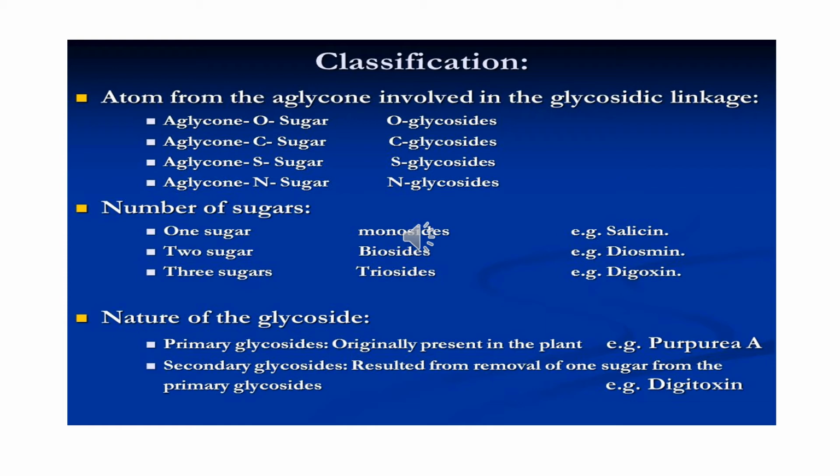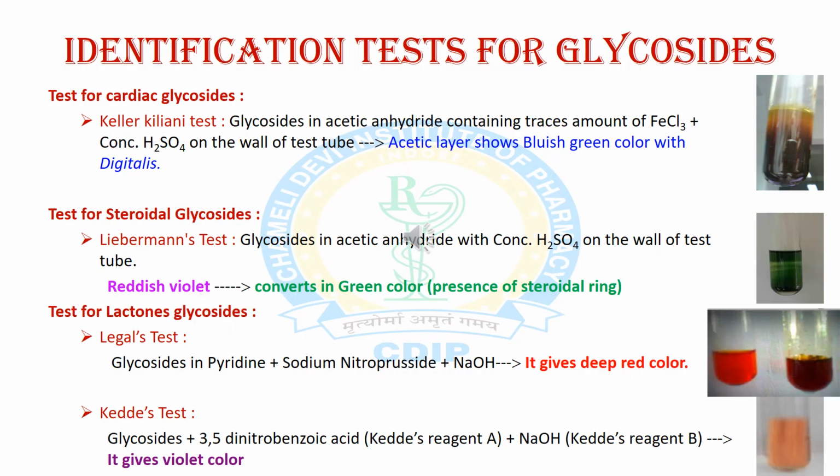And the next classification is based on the nature of the glycoside. For example, primary glycosides are those originally present in the plant, for example purpurea A and B glycosides. Next is secondary glycoside. These result from the removal of one sugar from the primary glycosides, for example digitoxin.